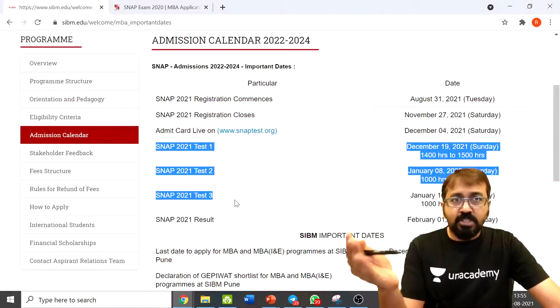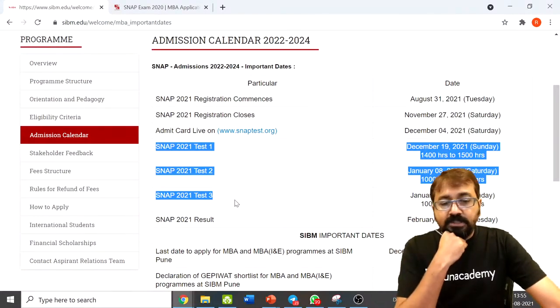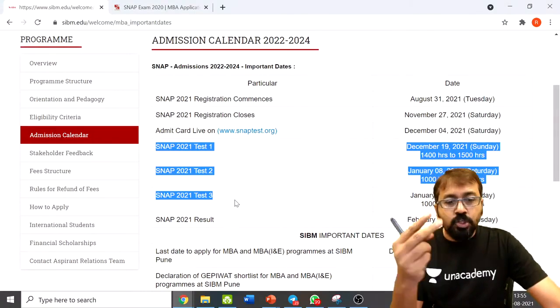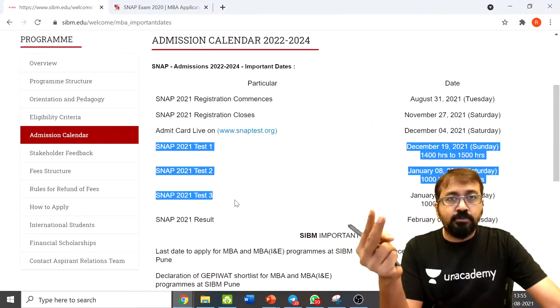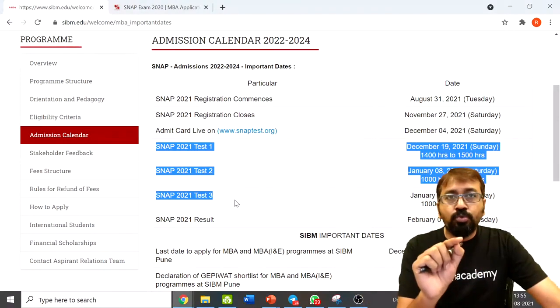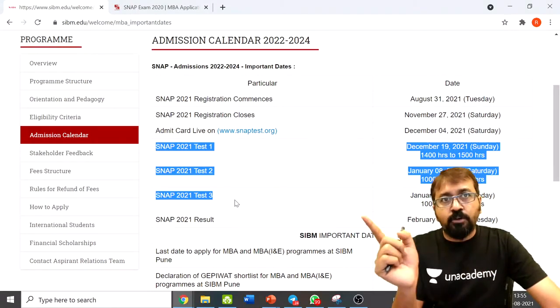Marking scheme, of course I'll show you that. It was +1 minus 1/4, and you were given the choice of 2 attempts. So you can book your 2 attempt slots in any of these 3 slots. And let me tell you guys, all those who had gone for just 1 attempt, they realized their mistake. They should have gone for 2 attempts.